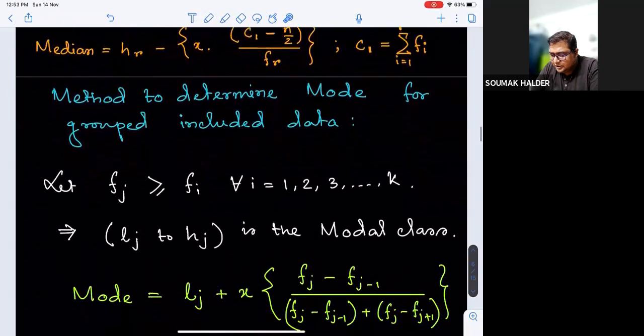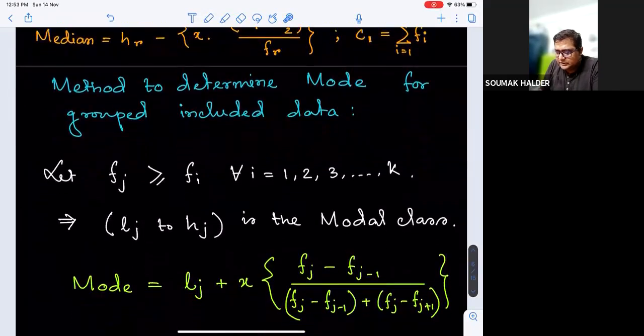In that case, we can mark the mode as Lj added with class length multiplied by Fj, that is the frequency of the modal class, minus Fj minus 1, that is the frequency of the pre-modal class, which is the class just preceding the modal class, divided by Fj minus Fj minus 1, the difference by which Fj is higher than the frequency of the pre-modal class, added with Fj minus Fj plus 1.